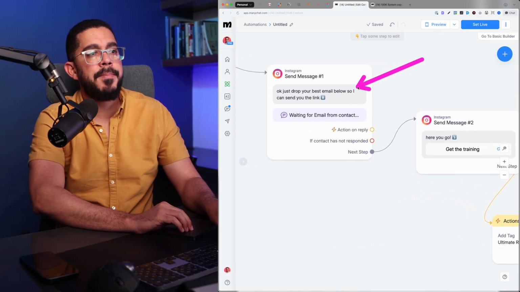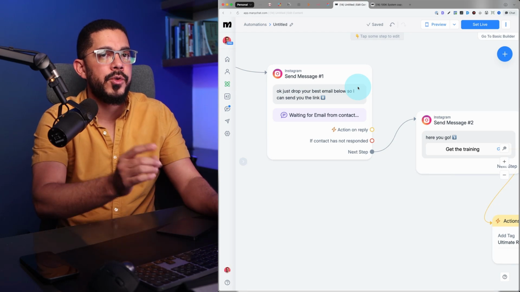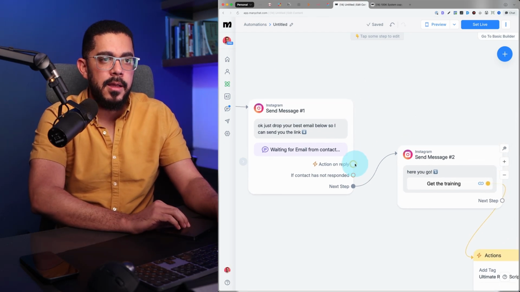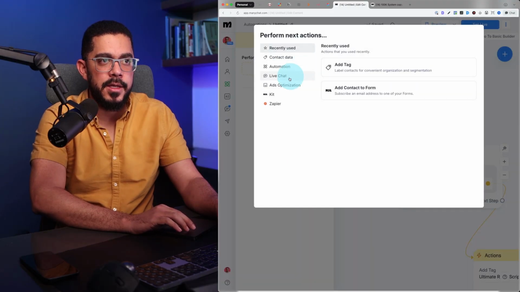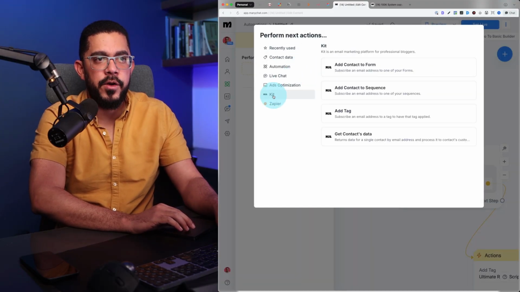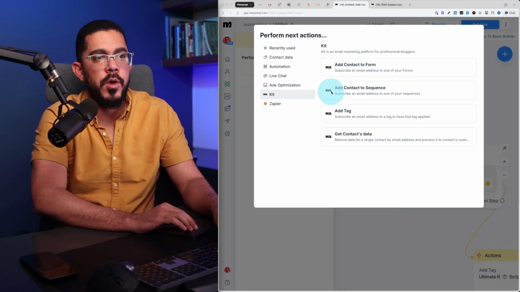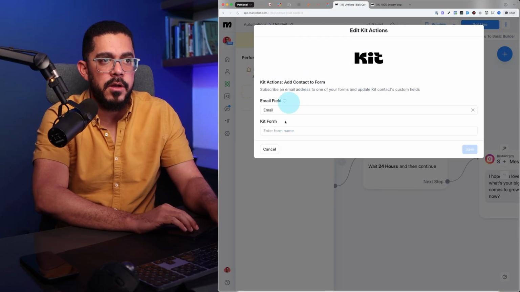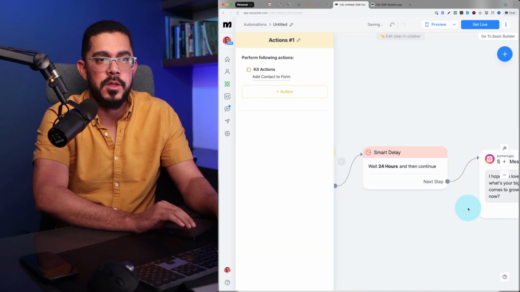Now, there's one more step that you need to follow for making this work. You see, once you get people's emails, you need to add that email where? To your newsletter. And the way I do that is, once they reply, I click here and I add an action. And the action is ConvertKit. I want to add a specific contact to a form. So I'm going to click add contact to form. I'm going to select the email field and I'm going to add it to whatever form I want. Click save and I'm done.